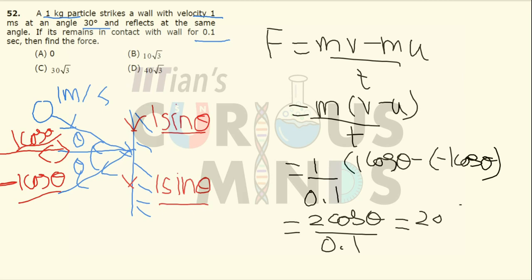So cos 30 is equal to root 3 by 2. So basically it will be equal to 10 root 3. Now the force experienced by the wall will be equal to 10 root 3.